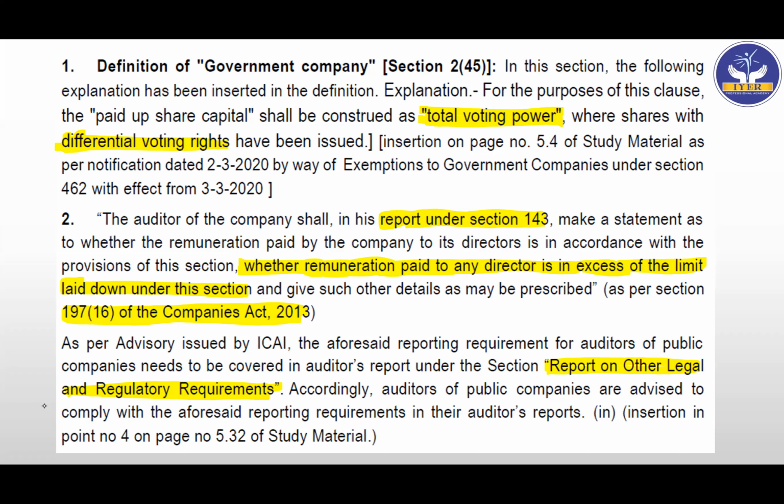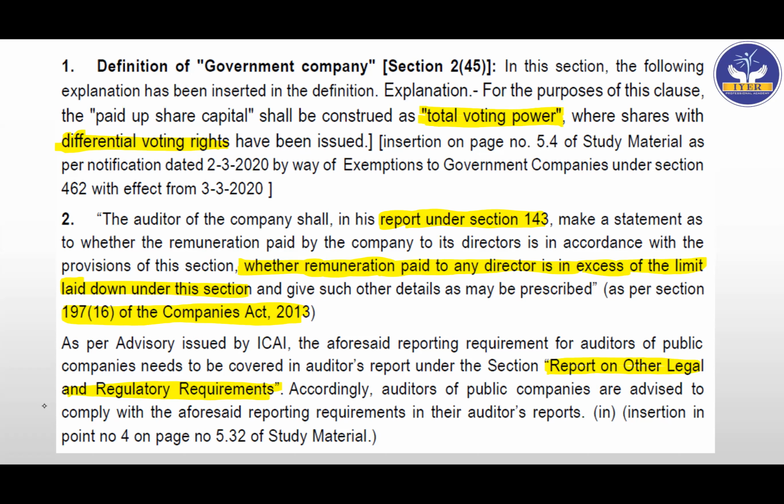In this section, the following explanation has been inserted in the definition: explanation for total voting power where shares with differential voting rights have been issued. Generally, when we say government company, it means the company defined in section 2 subsection 45. That is, a company in which the central government or a state government, or partly the central government and partly one or more state governments, holds 51% or more of the paid up capital, and it includes a subsidiary of a government company. That is how the definition goes.